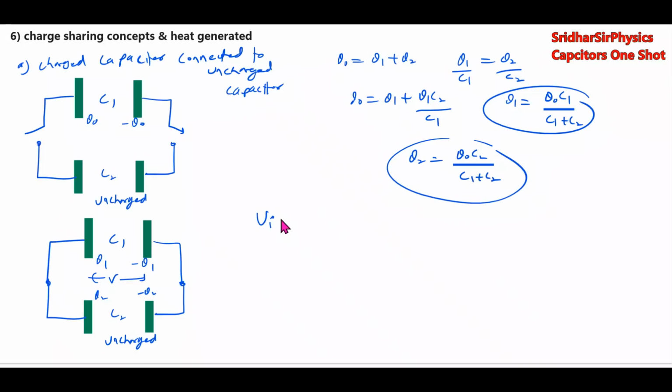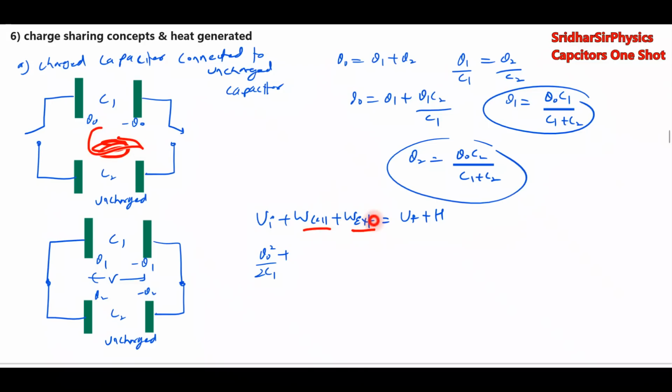Initial energy, work done by cell, work done by external agent, equals final energy plus heat generated. Initially energy कितना है? Only in this energy there is a capacitor. So इसका हम क्या करेंगे? Q naught square by 2C1. यहाँ पे there is no battery, so work done by cell 0. यहाँ पे कोई भी external agent काम नहीं कर रहा है.